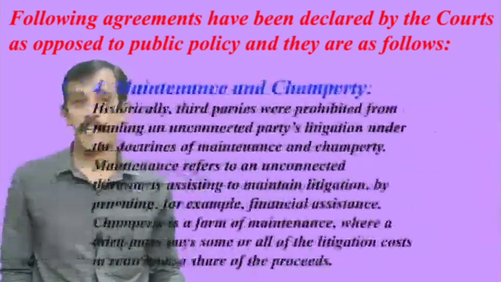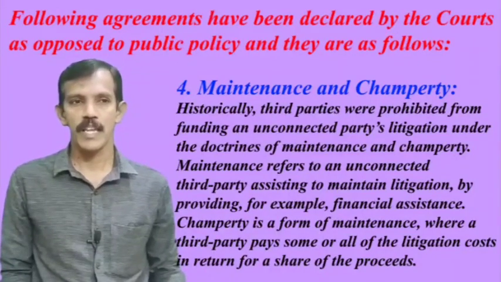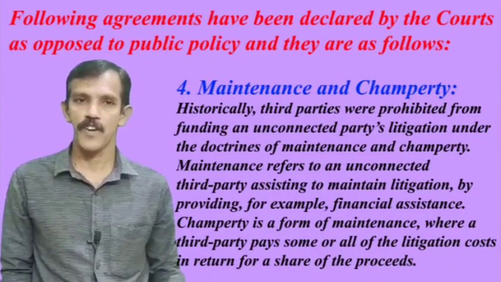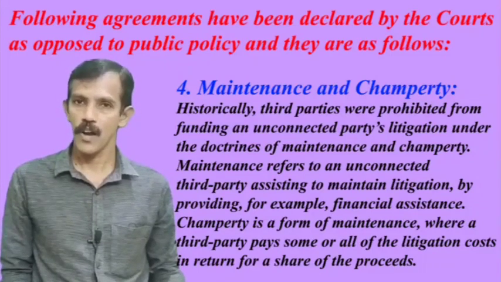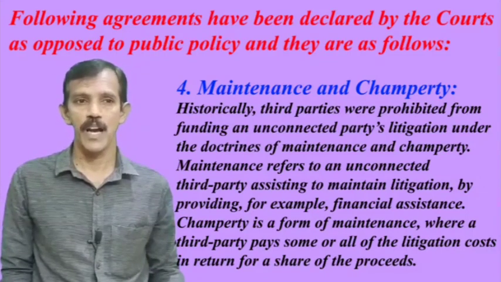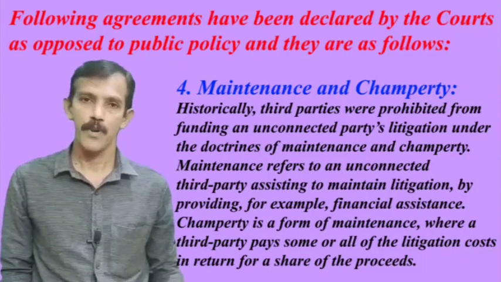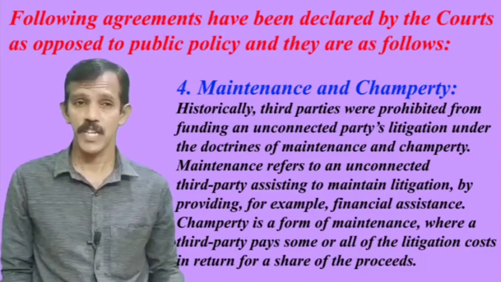Fourth point, maintenance and champerty. Historically, third parties were prohibited from funding an unconnected party's litigation under the doctrines of maintenance and champerty. Maintenance refers to an unconnected third party assisting to maintain litigation by providing financial assistance.